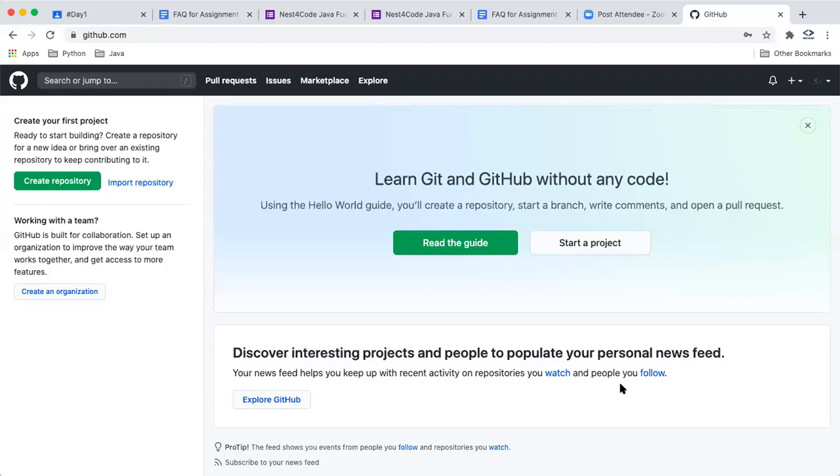Initially, when people start working, they don't just start with GitHub. They do it on their local system, or if a few people are contributing, they use shared folders or Google Drive and all, right? This is not the ideal case. So what does GitHub do? If there are multiple people contributing, it's a kind of shared repository which multiple people can contribute to, and it also keeps your revisions.